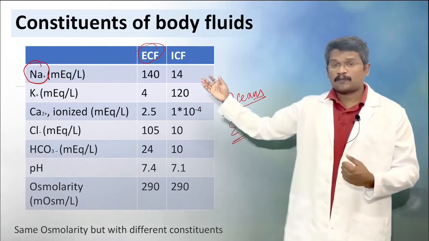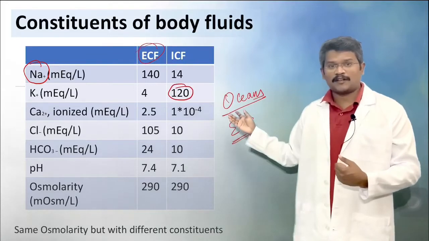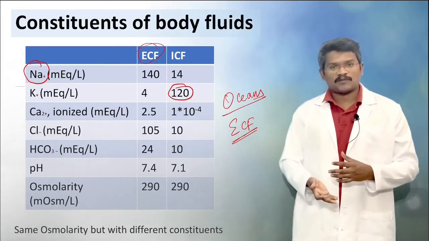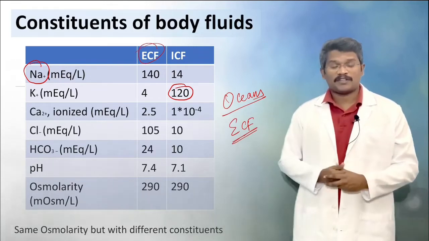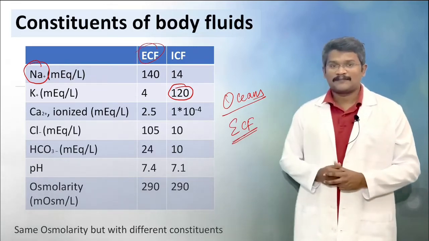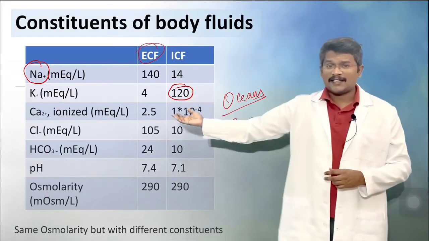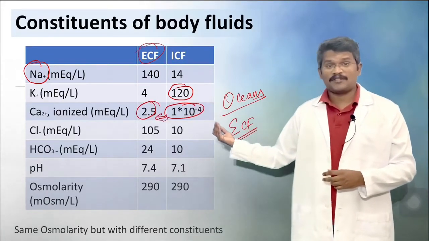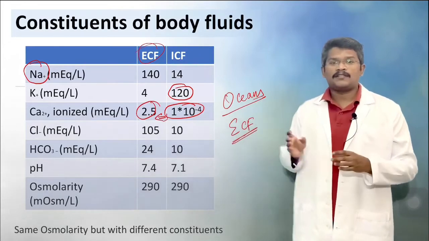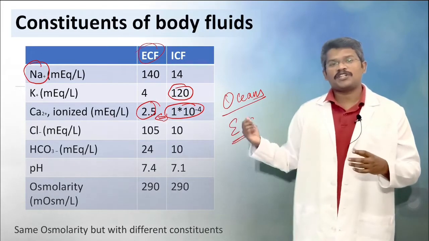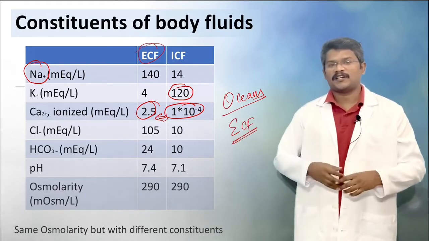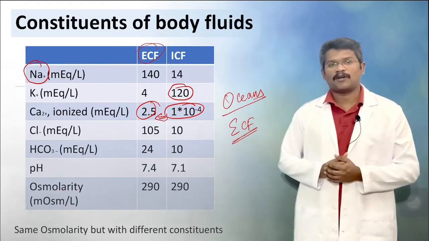whereas potassium is the major intracellular cation, and that is essential for intracellular osmolarity, maintenance of resting membrane potential, and so on. Calcium is again higher in the extracellular fluid compared to the intracellular fluid, and it is about 10,000 times difference, you can see. And the calcium concentration gradient is essential for cell signaling, muscle contraction, and so many other phenomena.